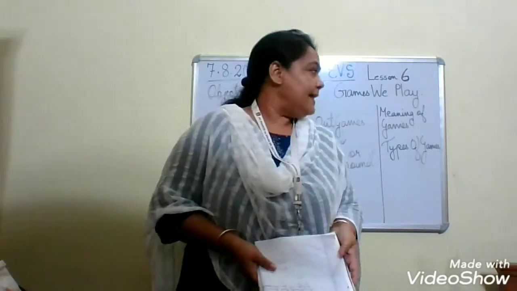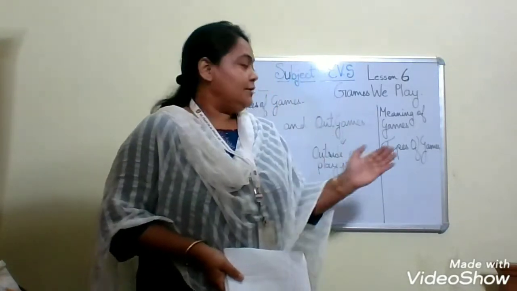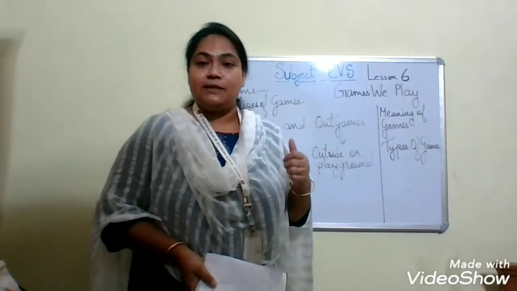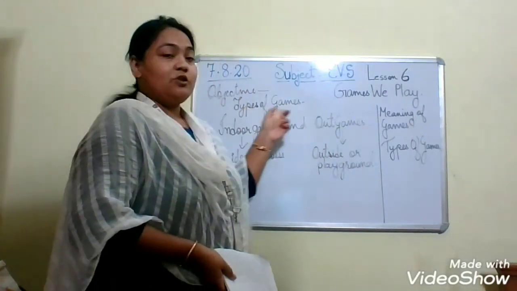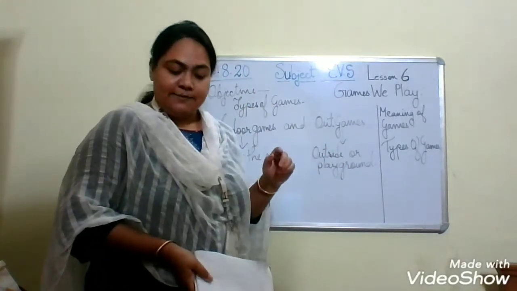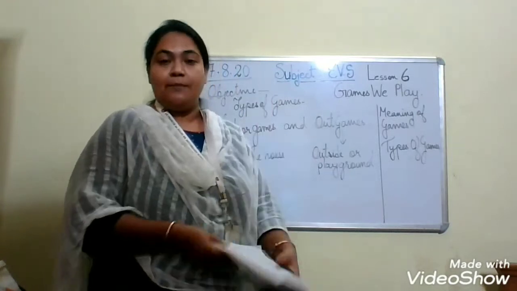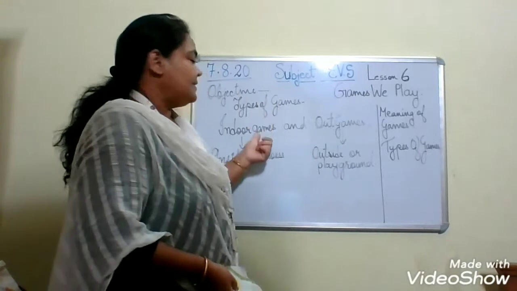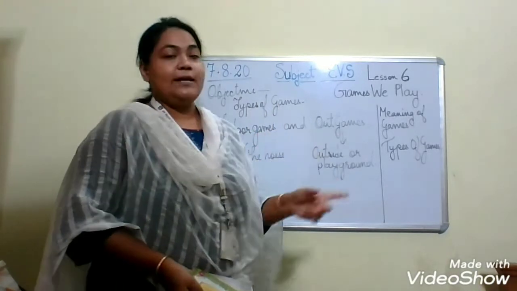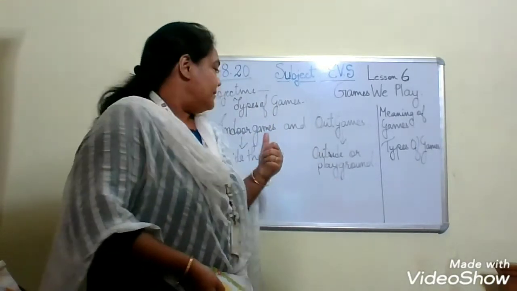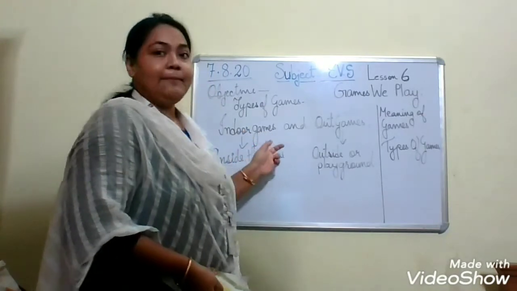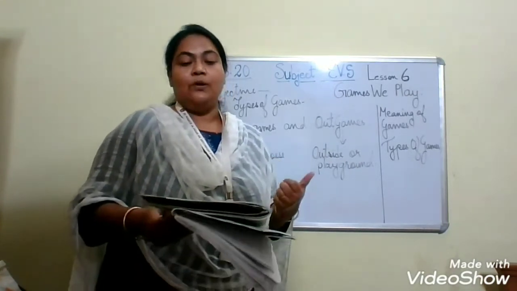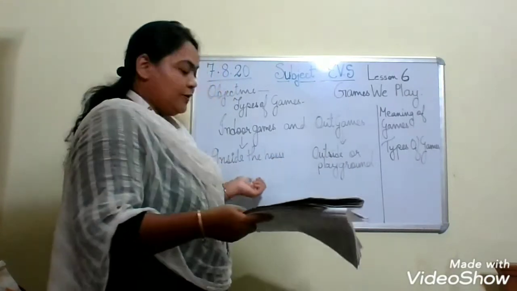Okay? And today what are we going to learn? We are going to learn the types of games. Today our learning objective will be types of games. How many types of games are there? There are two types of games. Number one is indoor games and number two is outdoor games. Clear, children?